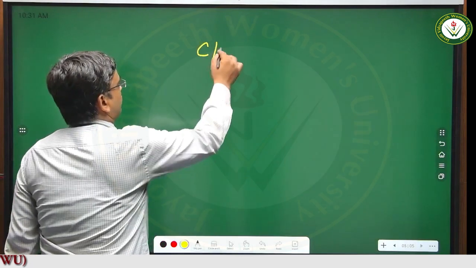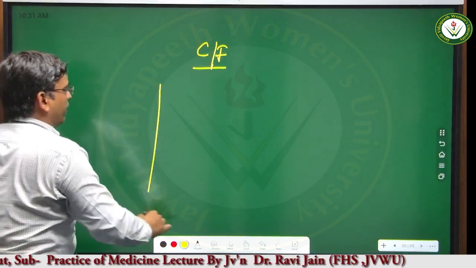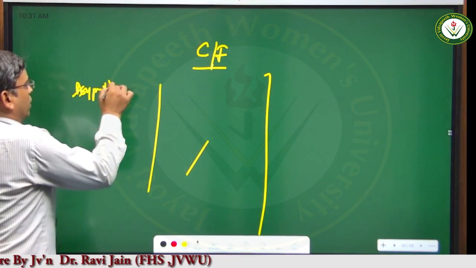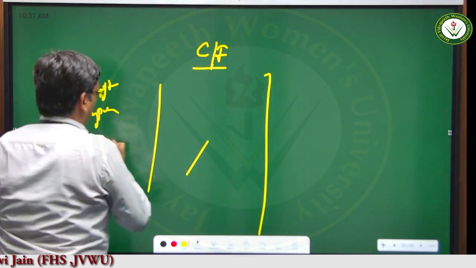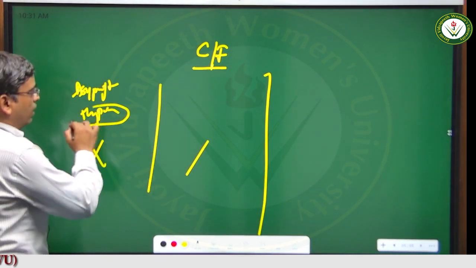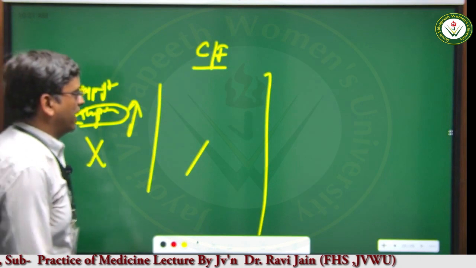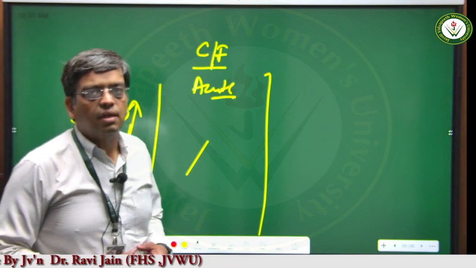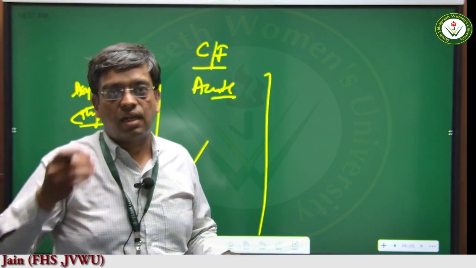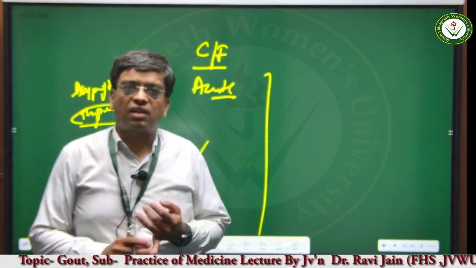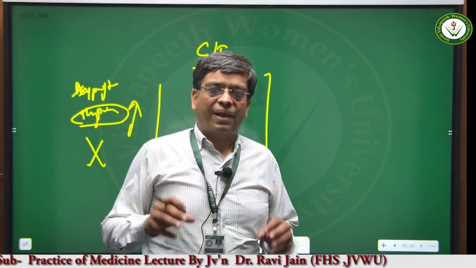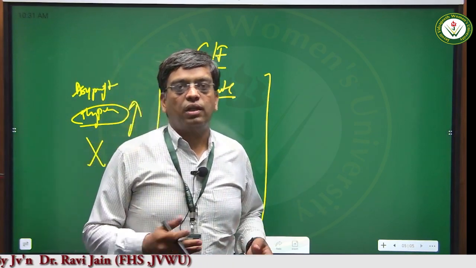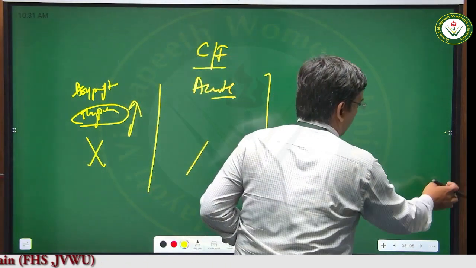Now, let us discuss the clinical features. We have divided the whole gout into three: asymptomatic hyperuricemic phase, where there are no symptoms but only hyperuricemia, that is increased level of the uric acid. Acute phase, the most important phase, when there is acute pain coming suddenly, especially in the great toe. The first metatarsophalangeal joint of the great toe, the toe of the foot, is the first affected joint, and there is inflammation of the joint. The inflammation of the joint is known as podagra.